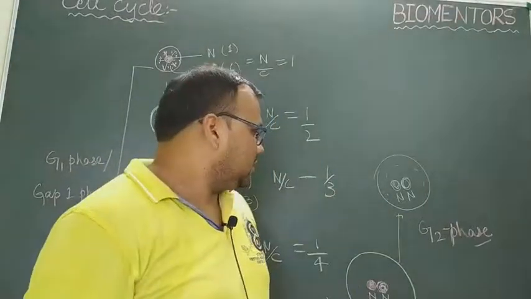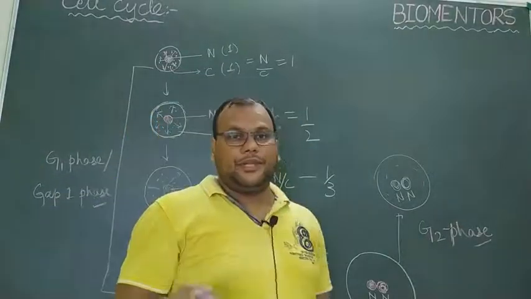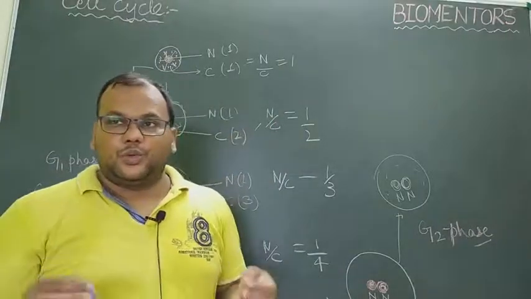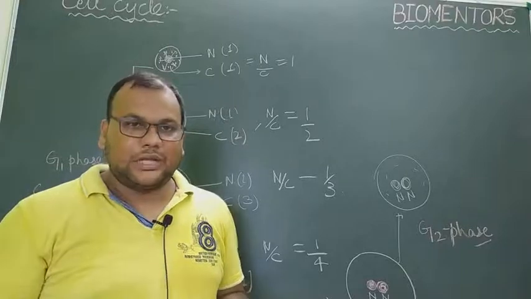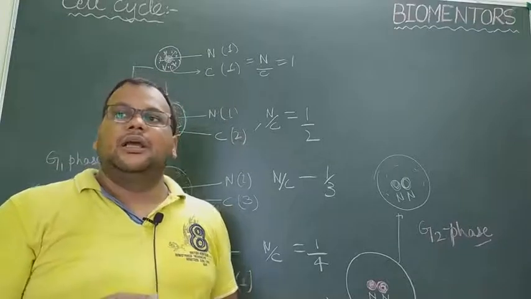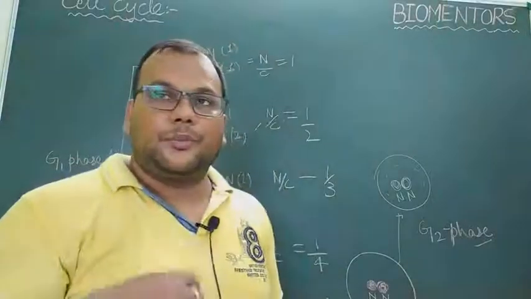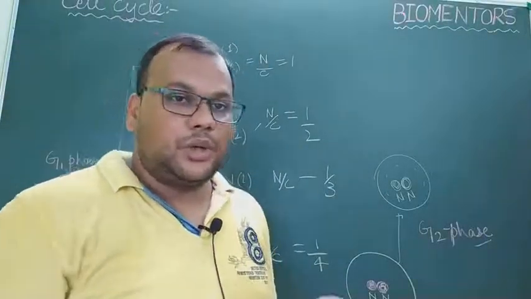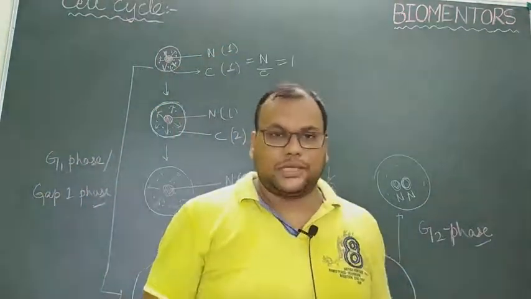So the process or the time period which is required to separate its DNA into 2 parts is called karyokinesis, and the process required to separate the cytoplasmic content equally into 2 daughter cells is called as cytokinesis.